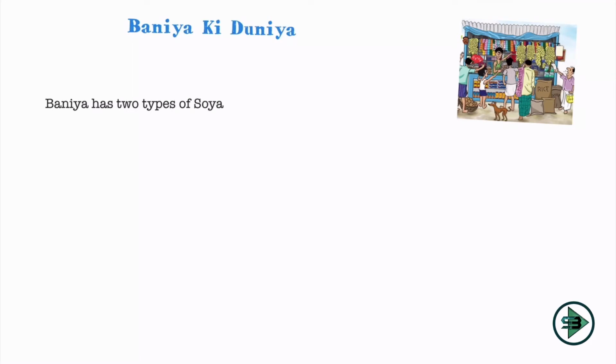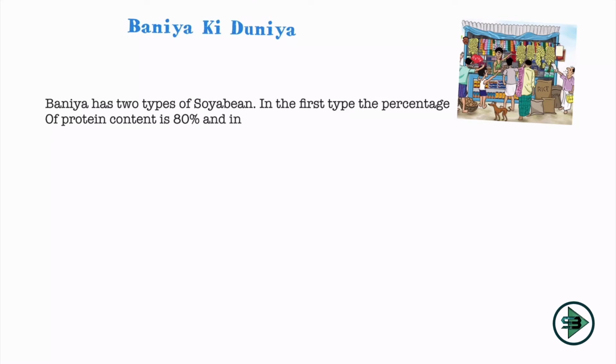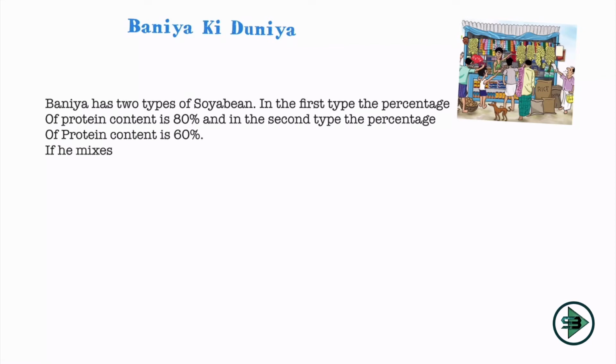Let's come to the next section of Banya Ki Duniya and see what Banya is selling in this section. So Banya has 2 types of soya bean with him. In the first type, the percentage of protein content is 80%, and in the second type, the percentage of protein content is 60%.